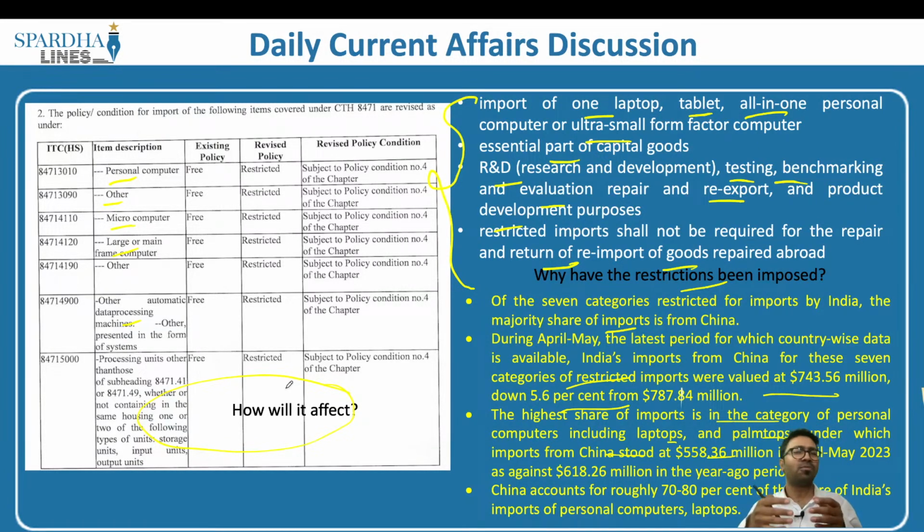Yes, there could be some turmoil for a very brief period of time, and this has to be taken into consideration for the later consequences or later positive impact that we will be witnessing. So what is the way forward? Yes, Government of India has taken up this initiative. We will face certain issues, but going forward, this is basically done with an intention that ultimately what we have is Atmanirbharata or domestic industries growth. That is the major intention that has been taken by the Government of India with respect to this particular scheme.